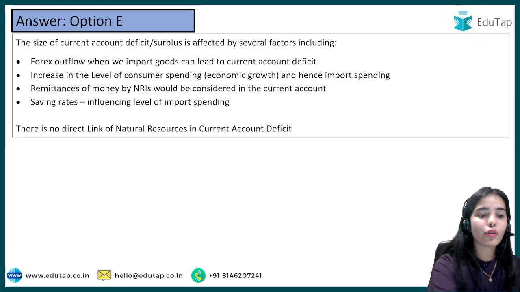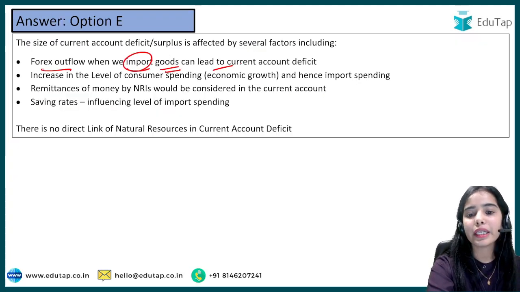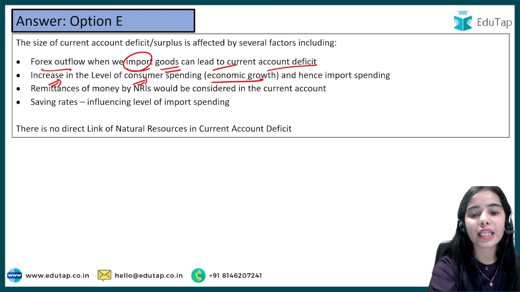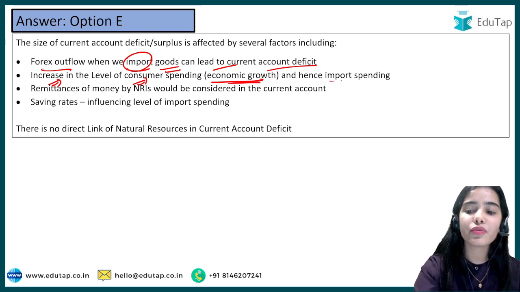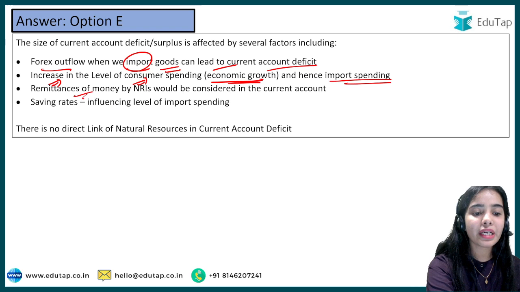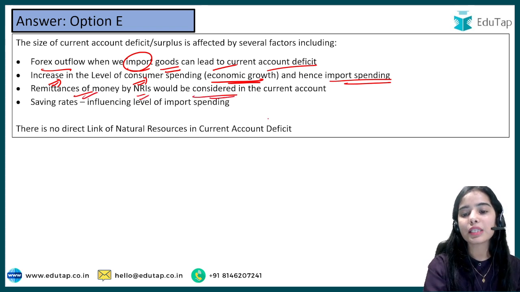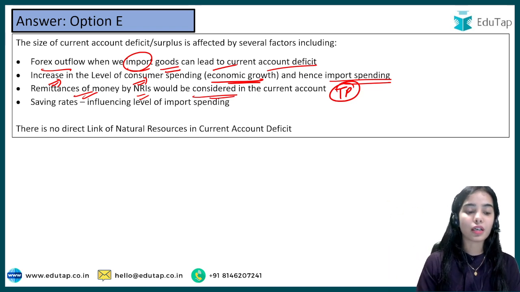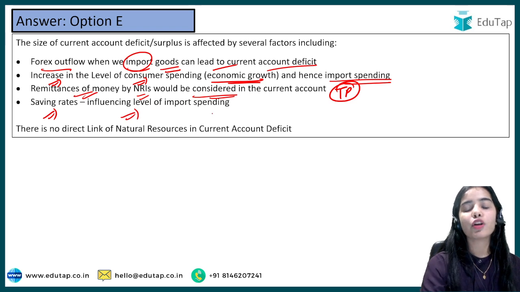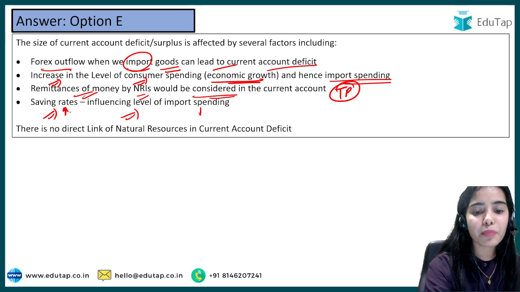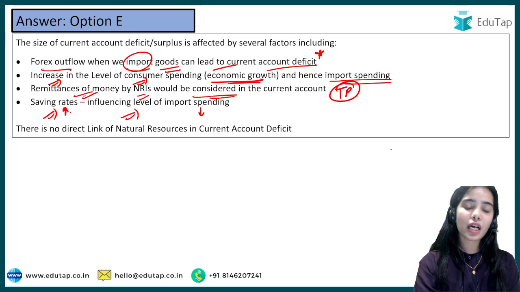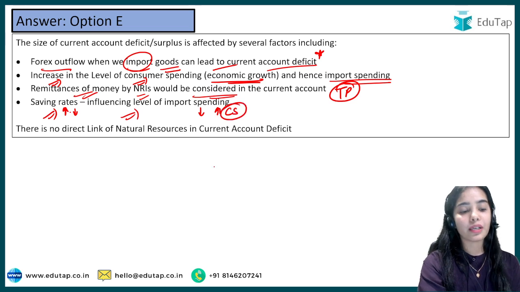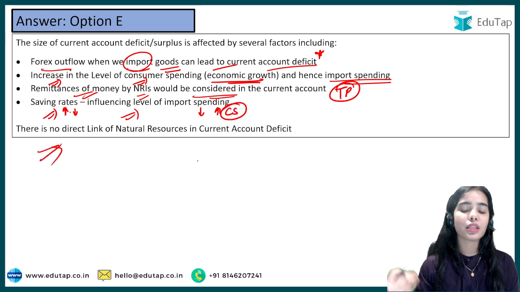Forex outflow, that is, we are importing more goods, can affect the current account deficit. An increase in the level of consumer spending means economic growth is happening, we are spending more, and doing more import spending also. Remittances of money by NRIs would be considered in the current account, because that is a transfer payment. The money is coming from the NRIs for their relatives in the country. Savings rate influences the level of import spending. If saving is increasing, import spending will reduce, and that will affect the current account deficit. If the saving rate is decreasing, import spending will increase as consumer spending is increasing. There is no direct link of natural resources to the current account deficit.